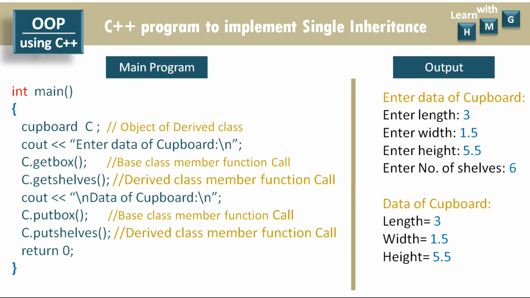So like this, here single inheritance is implemented using the base class box and the derived class cupboard, and the object of the derived class C.